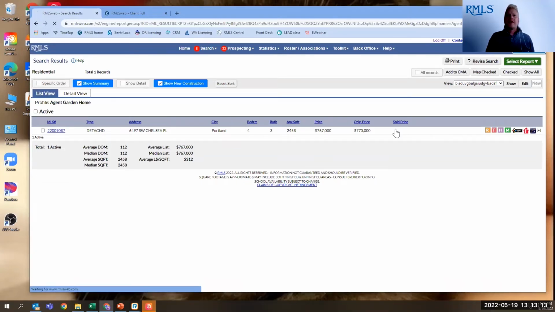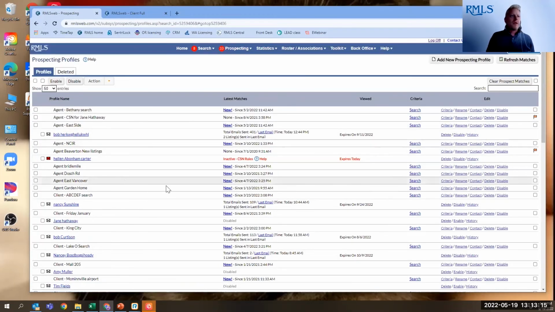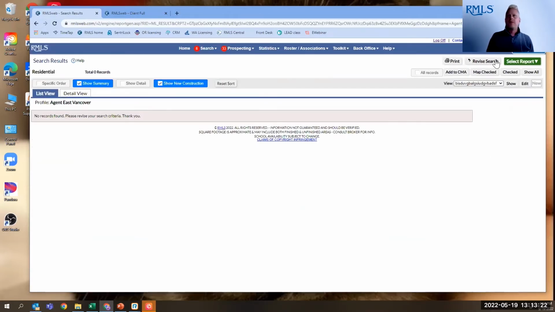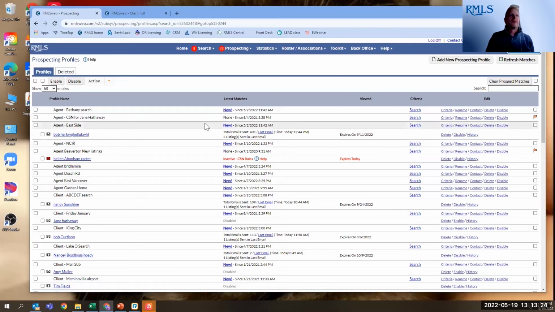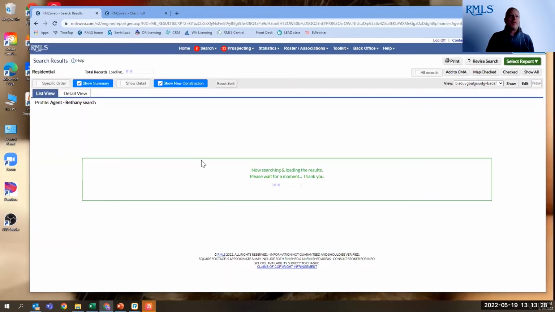No, let's not use that one because nothing came up. Let's go to my Vancouver one. I know one came up in there. Notice first off, I've got show new construction checked.